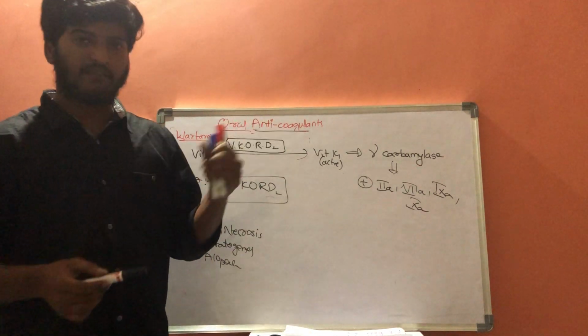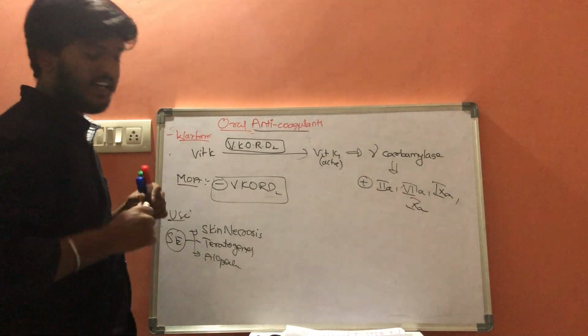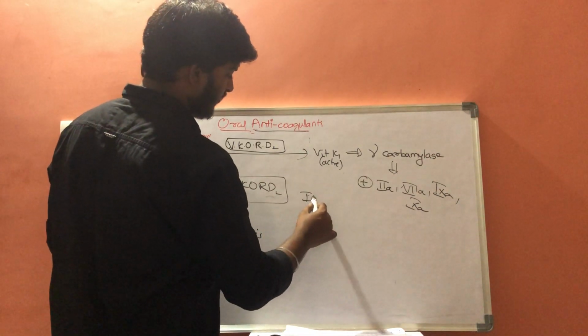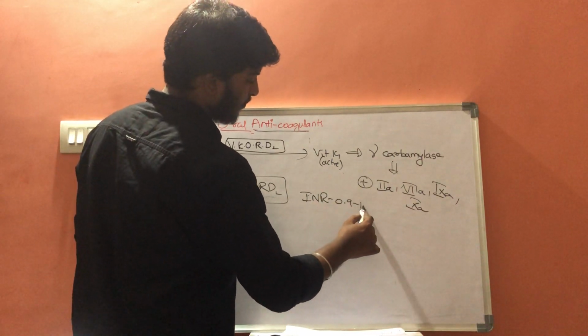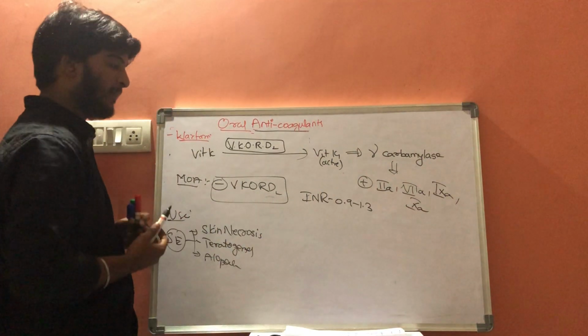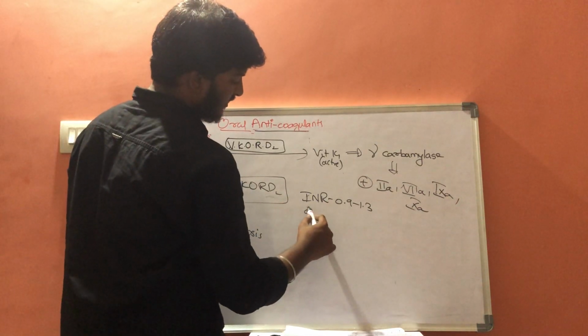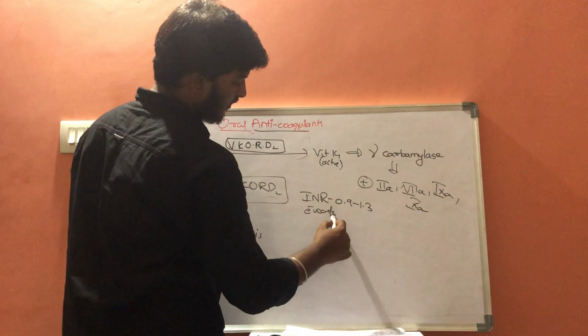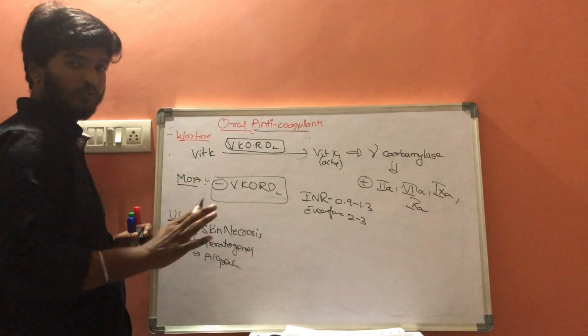When we are taking warfarin, we need to follow INR monitoring. The normal INR range is 0.9 to 1.3, but when we take warfarin, it may be between 2 and 3.